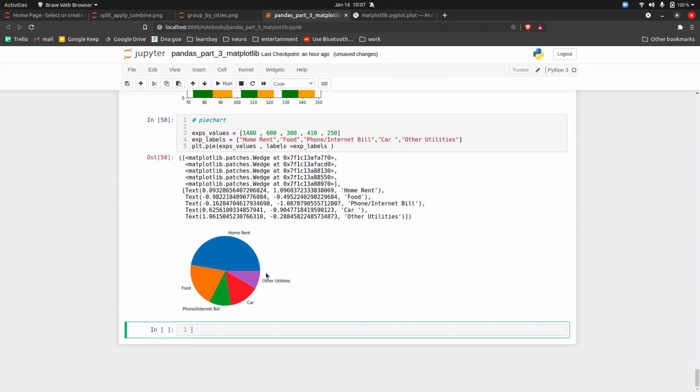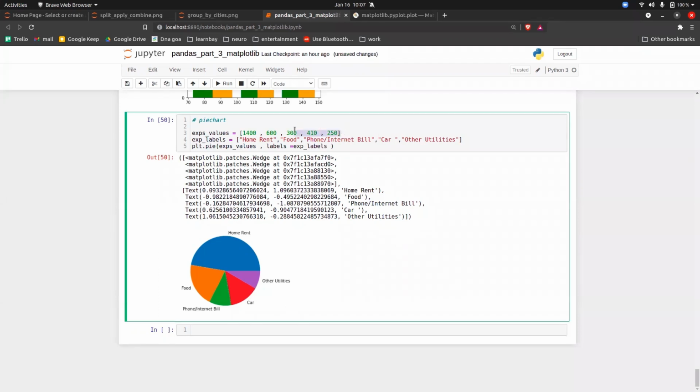Home rent. Okay, it is home rent. And which area have I spent the least? Other utilities. Okay, but as you can see, there is an issue. To the naked eye, it looks like there's a tie between phone bill and other utilities. If you see the data, then of course you can clearly say which one is less. But if you see only the graph, most of you will be confused between other utilities and phone bill.